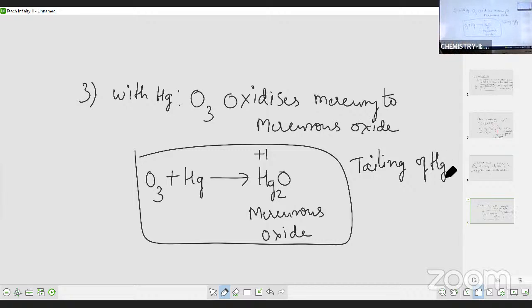So that's why I'm not going into detail. What is this tailing of mercury? We'll explain it in the basics. Okay, students, the next.